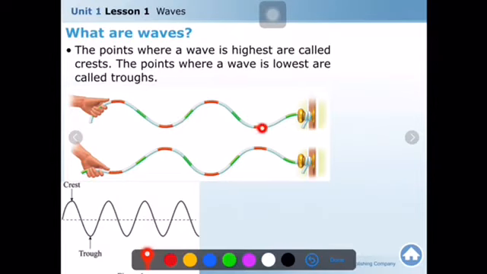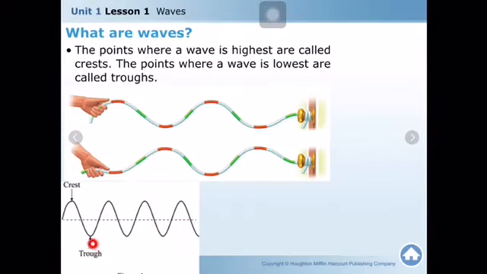For example, on this rope, we can also produce a wave. When you move it up and down, you produce a wave on the rope. On the rope, the highest point on the wave is called the crest. The lowest point on the wave is called the trough, okay? The point where a wave is highest is called the crest. Here is the crest, here is the crest, here is the crest, here is the crest. The point where a wave is lowest is called the trough. Here is the trough, as you see here, right?